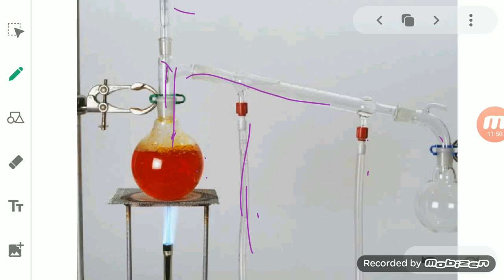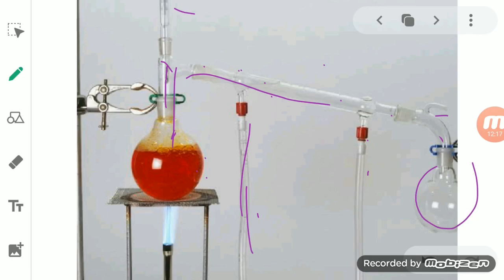And in the condenser, as we are providing water to it, then what happens? Due to the water going to the condenser, the vapor which is coming from the flask gets condensed into liquid form, and finally we will obtain those liquid droplets in this collector flask.